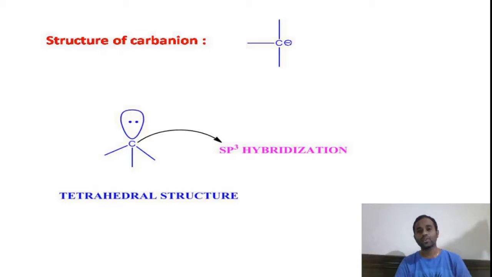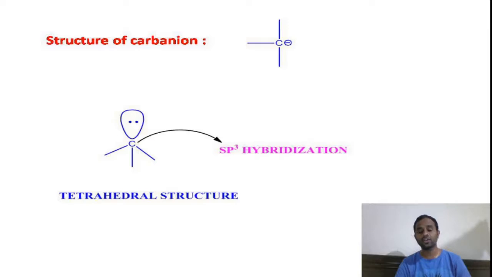All the 4 sp3 hybridized orbitals, if you look at these, one sp3 hybrid orbital has a minus charge, that is a lone pair, and the remaining 3 sp3 hybrid orbitals are involved in bond formation with the other groups, that means 3 sigma bonds. So this is the structure of carbon anion, that is, it is a tetrahedral structure.